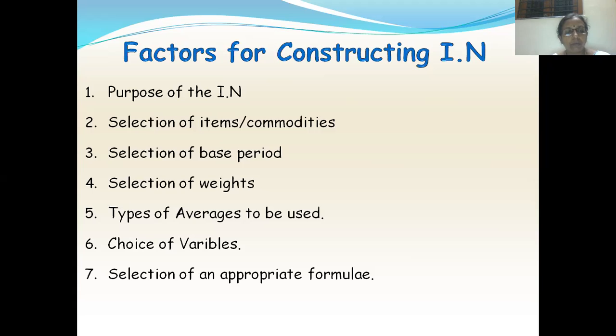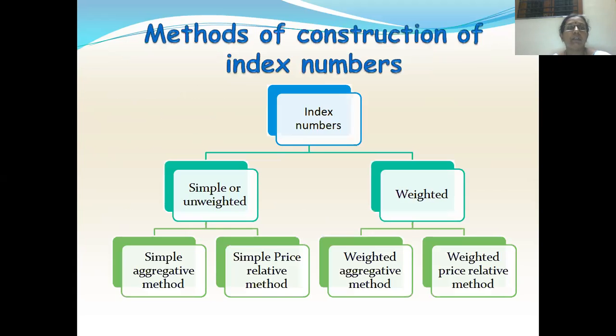Then choice of variables. So the variables which you want to study, you have to select as per the objective of our construction of the index number. Then selection of an appropriate formula. The formula which suits our objective, we should select that formula for constructing the index number. So these are the 7 factors which we have to consider for constructing an index number.